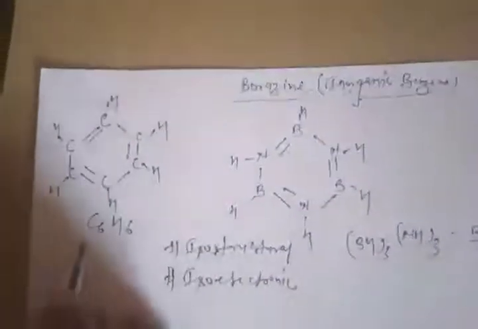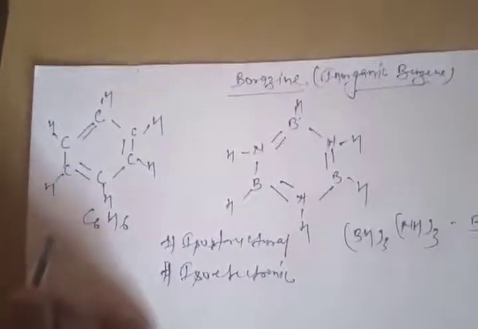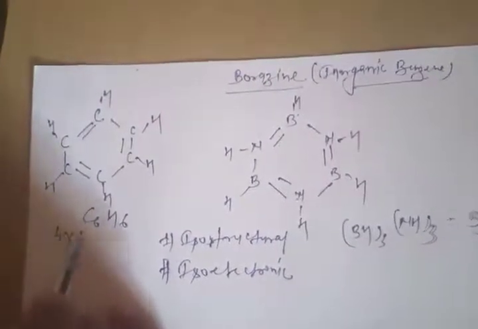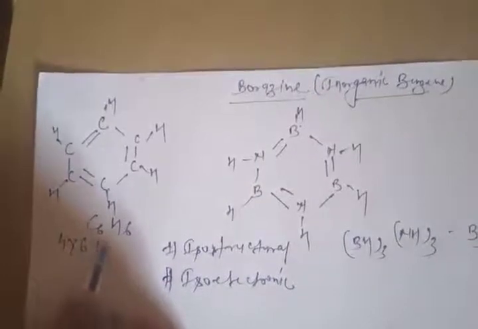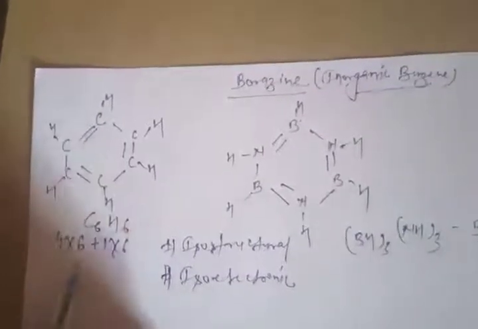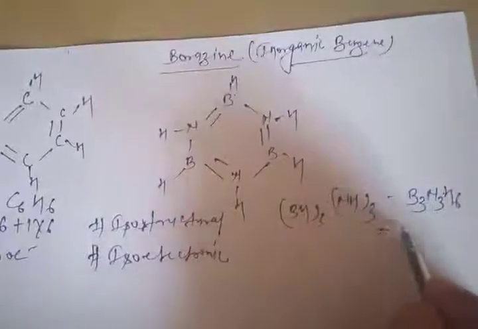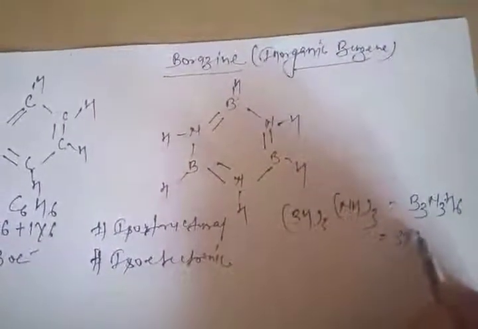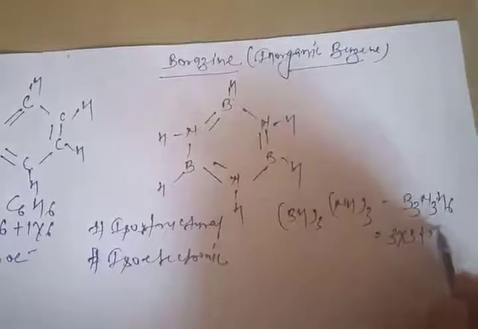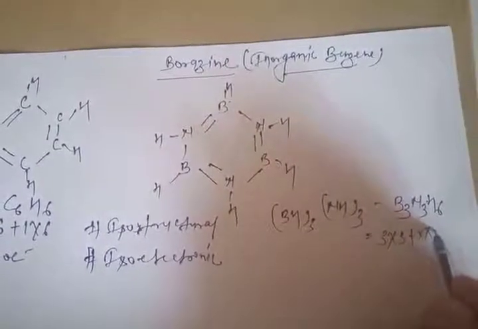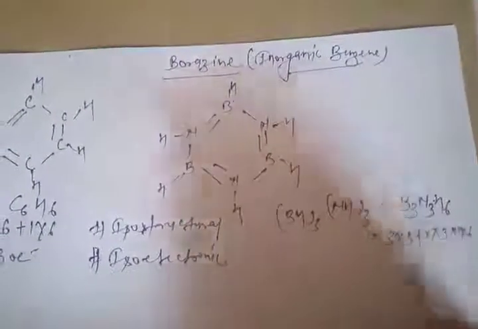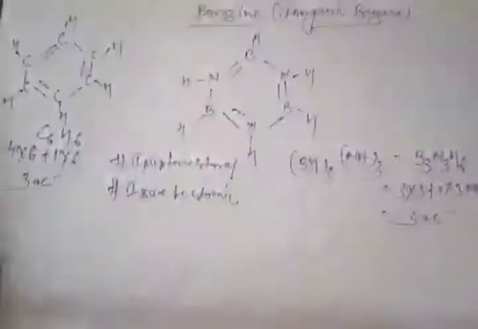Now how are they also isoelectronic? See, carbon has 4 valence electrons, so 4 into 6. Then hydrogen is 1, so 1 into 6, total electrons is 30. Here for boron, 3 into 3. Nitrogen's outermost valence electrons is 5, so 5 into 3, and 1 into 6. The total is 30 electrons. So both have a similar number of electrons. So this is also isoelectronic.